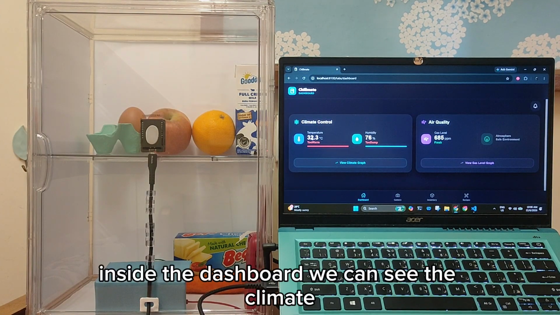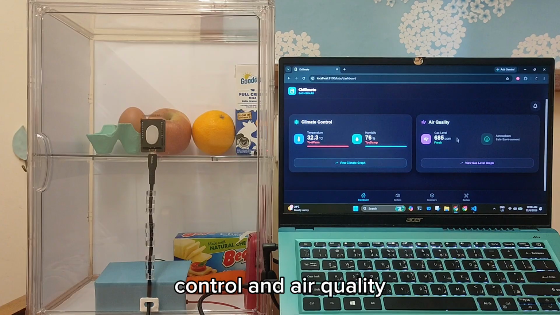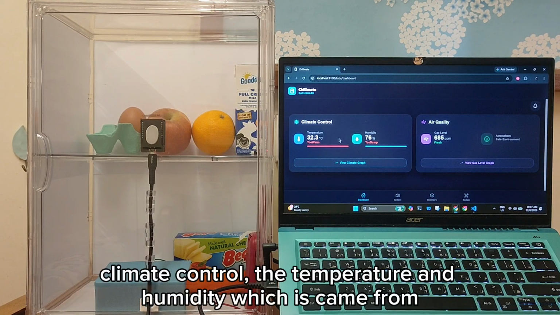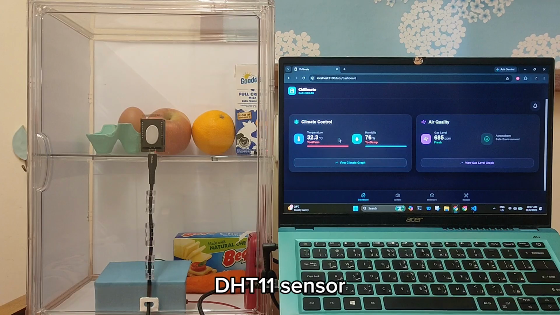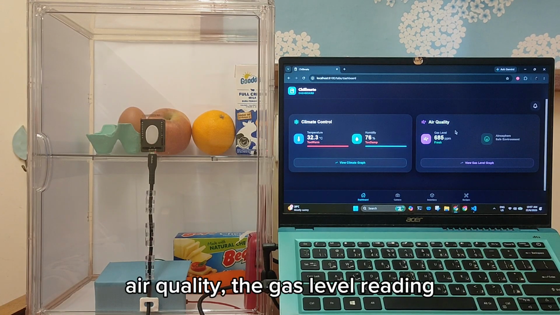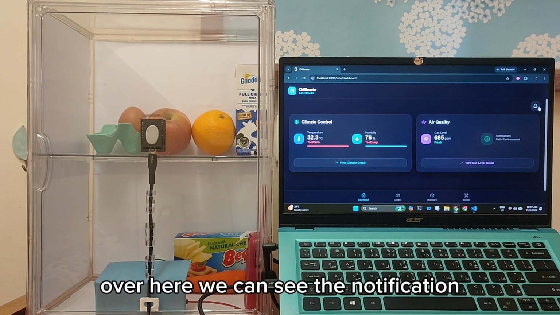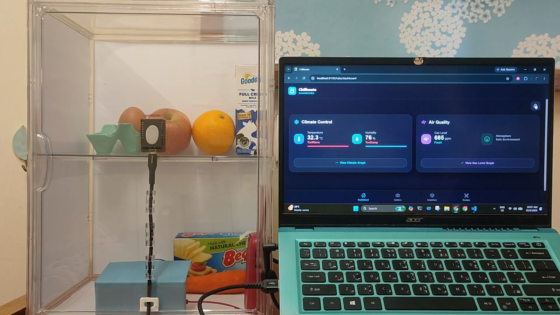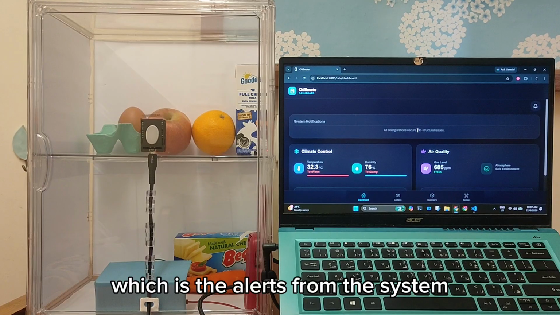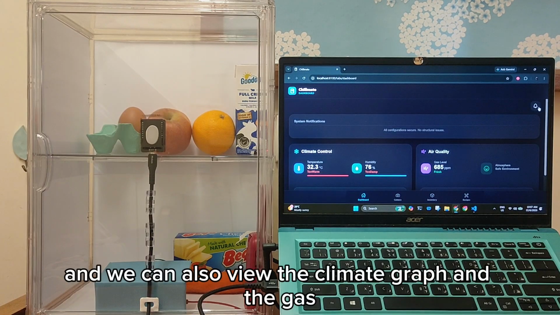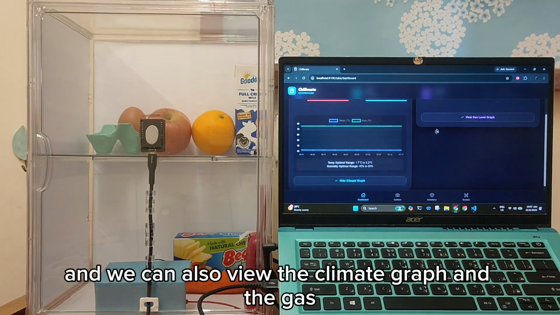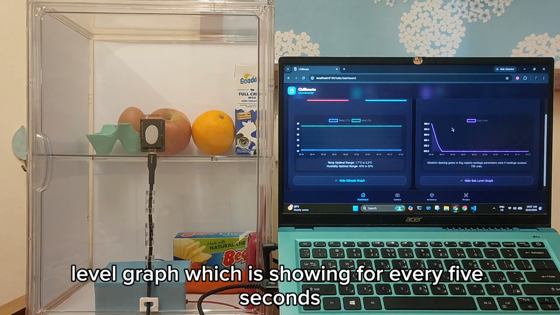Inside the dashboard, we can see the climate control and air quality. Climate control, the temperature and humidity, which came from DHT11 sensor. Air quality, the gas level reading, which came from MQ3 gas sensor. Over here we can see the notification, which is the alerts from the system, and we can also view the climate graph and the gas level graph, which is showing for every 5 seconds.